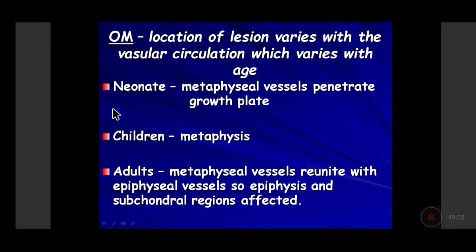So you should tell the etiological agents and the mechanism of occurrence and spread of the inflammation in pyogenic osteomyelitis or acute osteomyelitis.